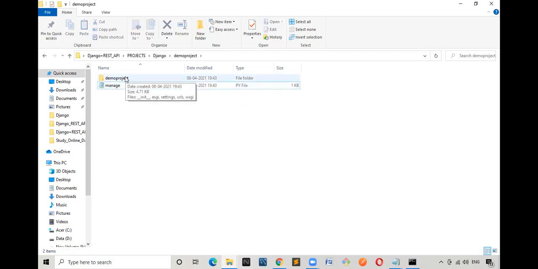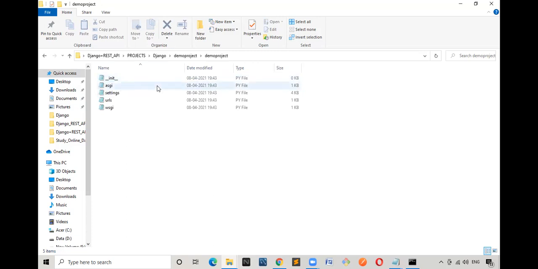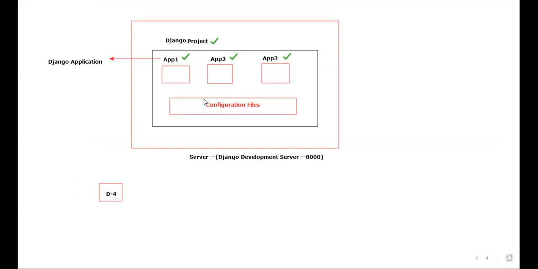Within the sub package, there are a couple of files. How many files are there? Guys, each and every file I will tell why it is used. I will give the clarity. But right now, how many files are there? Just tell the number. Today there are 5 files. I will just share the whiteboard. Please tell me the project structure. This is the demo project. I'll just say this is the main package.